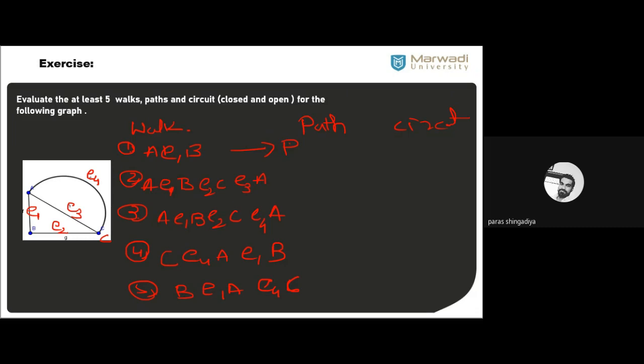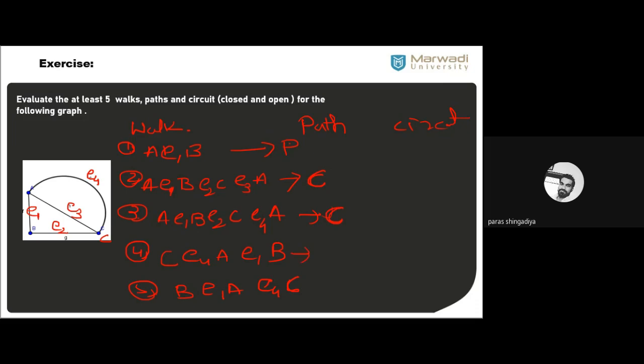ठीक है? Second one, it is an example of a closed walk. ठीक है? Where A to A, no such vertex is repeated from A to A. So it is called a circuit. Clear? That is known as a circuit. Clear? Third one, it is also known as a closed walk. So it is an example of a circuit. Clear? इसी में से आपको उसमें example लिखना है.